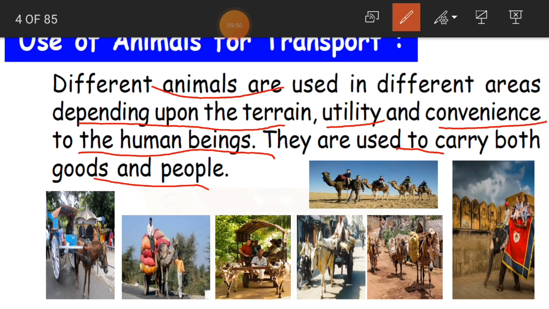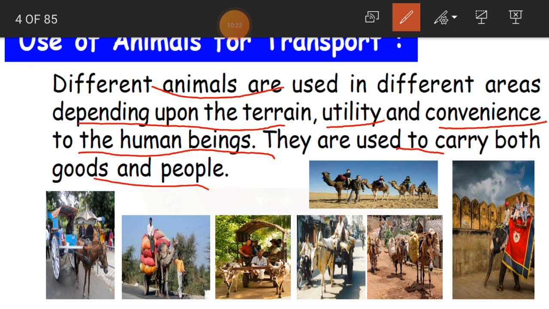Now, for example, donkeys, children. In earlier days, donkeys were carrying the clothes. We were giving clothes to wash to dhobis. The dhobis were not carrying all the load of the clothes themselves. So donkeys were carrying the clothes which were to be washed by the dhobis. Same like that, animals carry both goods and also people.